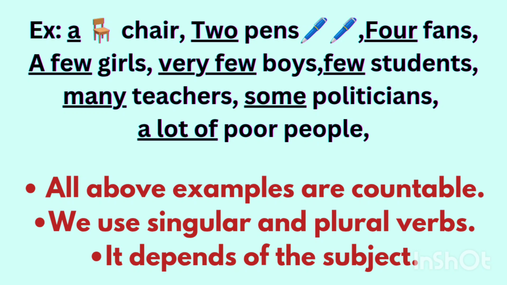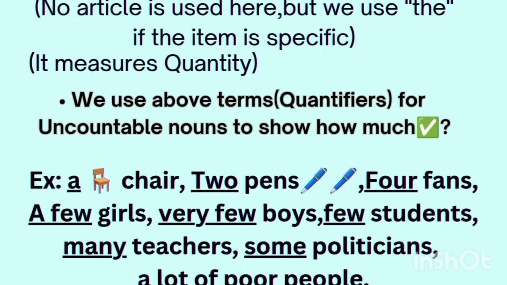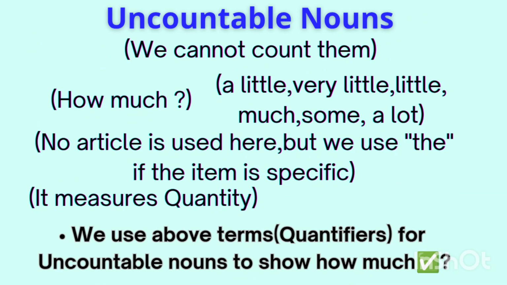For uncountable nouns, we have separate quantifiers. We are going to look at them, okay? Now, uncountable nouns, we cannot count them. So we use quantifiers like a little, very little, little, much, some, a lot. Whenever you want to ask a question about uncountable nouns, we have to use how much.